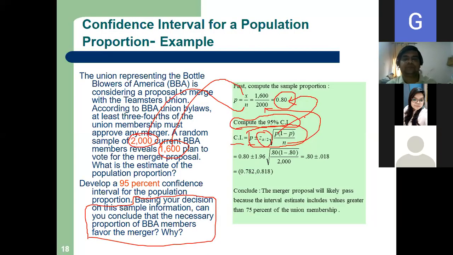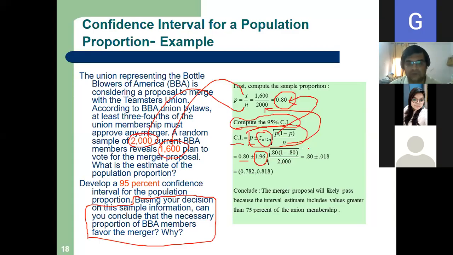Thank you, sir. So let me come back to the problem. The only value that we were not having was Z. So we have got it, how much? 1.96. Okay. So 0.80 is the p value, plus minus 1.96 multiplied by the root of 0.8 times (1 minus 0.8) divided by 2000.